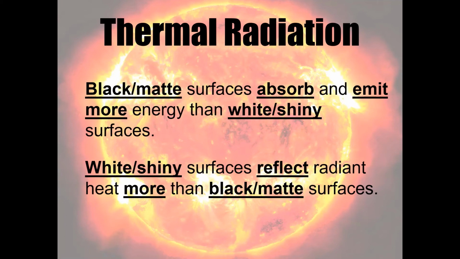The other thing to bear in mind is the fact that white shiny surfaces reflect radiant heat more than black matte surfaces. I mean, it's effectively saying the same thing, we're just doing it in a slightly different way. And depending on the question you get asked, you either want to talk about absorption and emission or you want to talk about reflection. But you just need to remember that if something is white and shiny, it's going to reflect lots of thermal radiation rather than absorbing it.